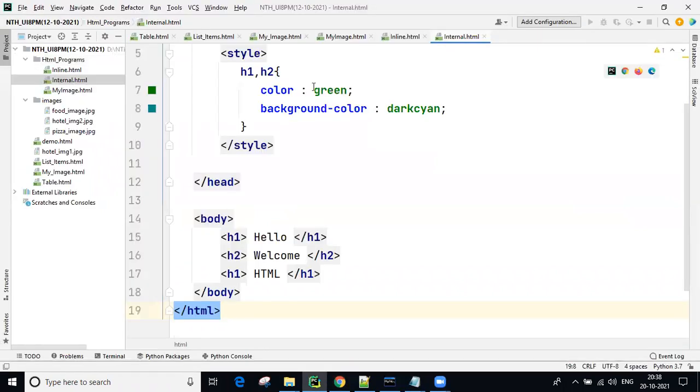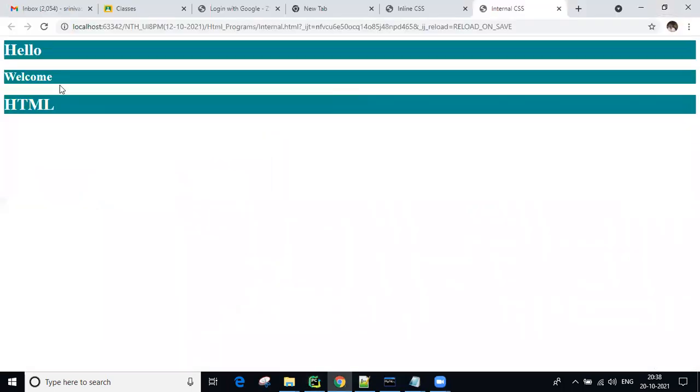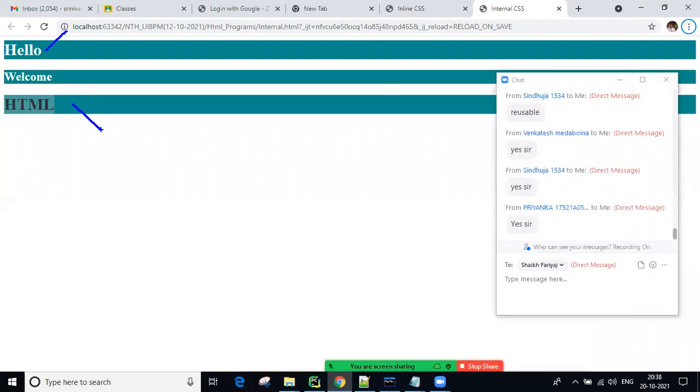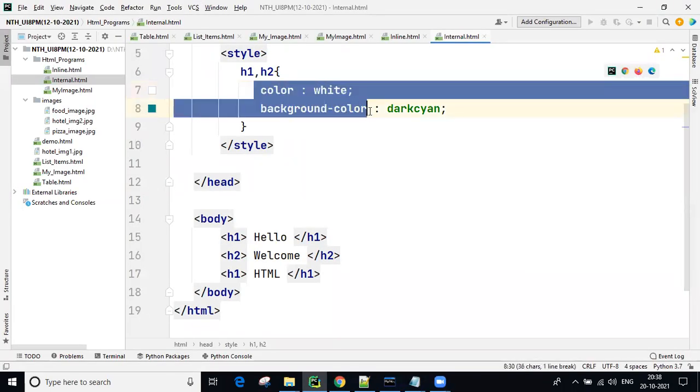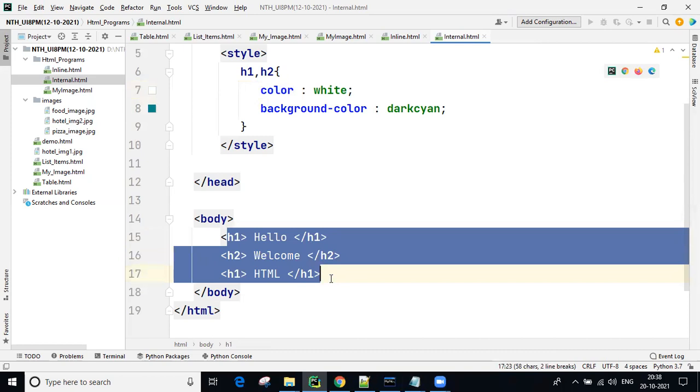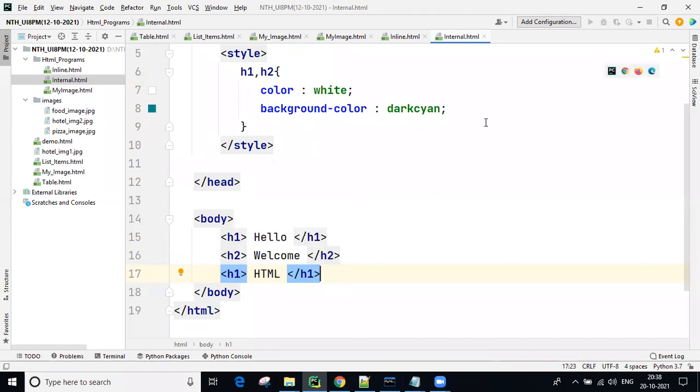Execute this. See, here the content you can change. Color value I'm changing to, for example, white color. Now see, Hello, welcome HTML. So first this is H1 tag, this is H1 tag, and this is H2. All are getting the same styles. All tags are getting them. This is reusability. Okay now?